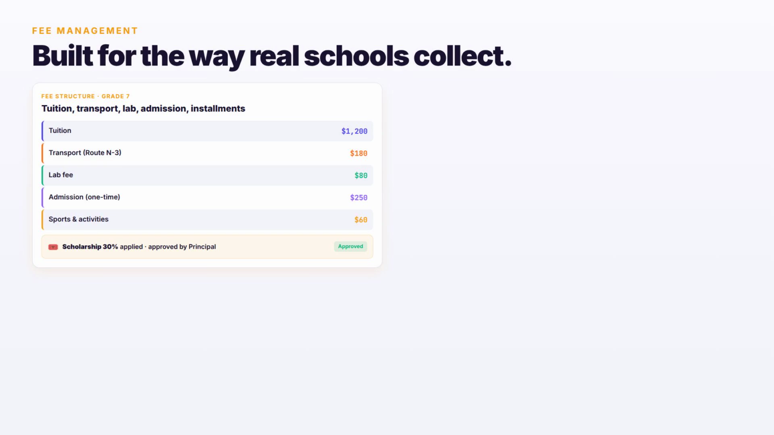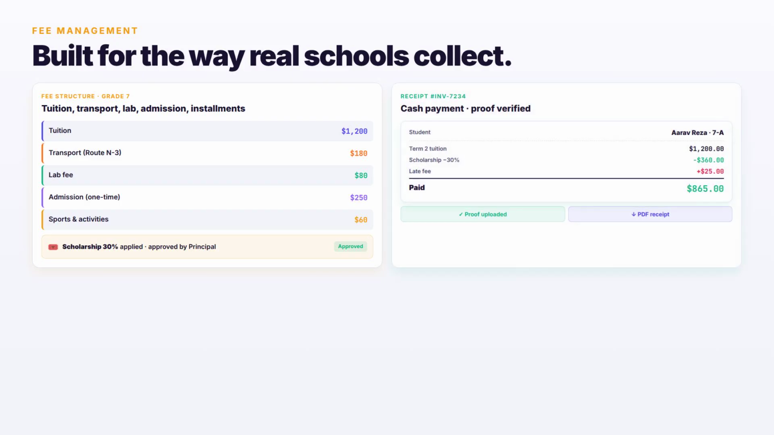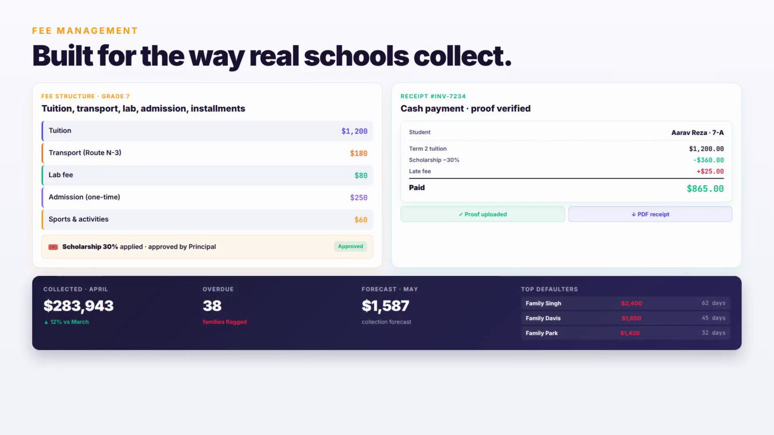Fee management built for rural schools. Define tuition, transport, lab, admission, and installments in one structure. Partial payments, discounts on scholarships with approval. Late fee rules, receipts and invoices auto-generated as PDFs. Manual cash and bank deposits with proof upload. A finance dashboard surfaces overdue lists, top defaulters, and a forward-looking collection forecast.